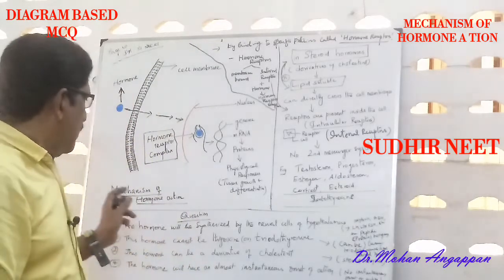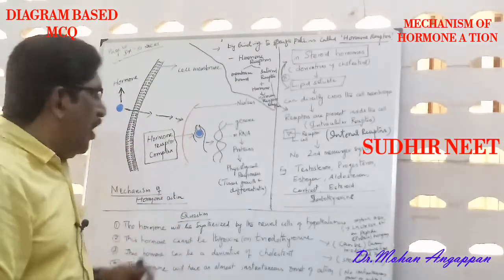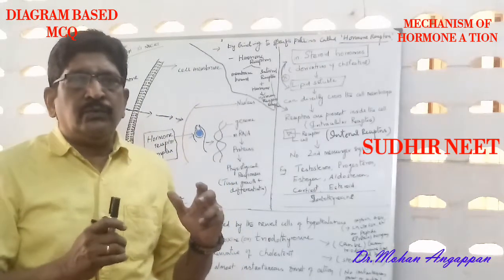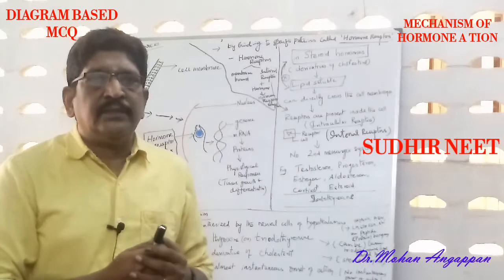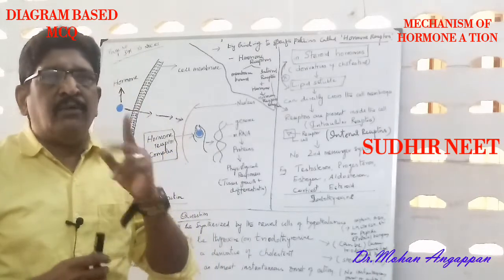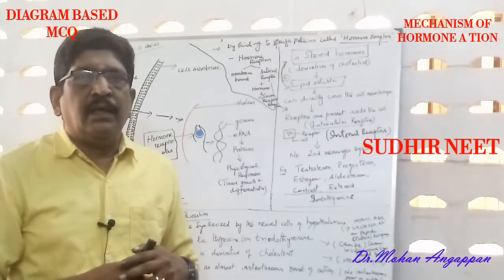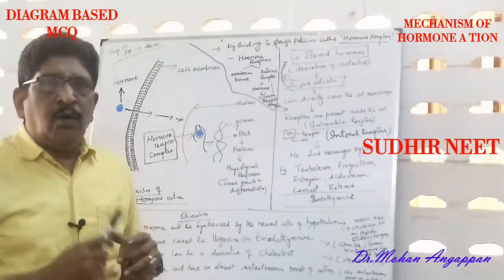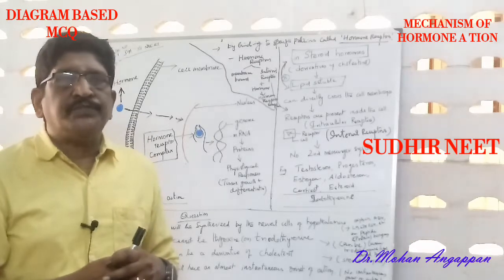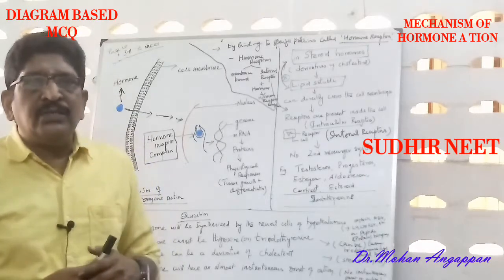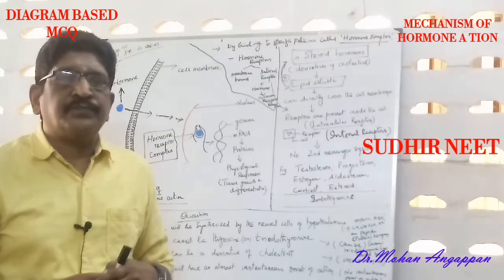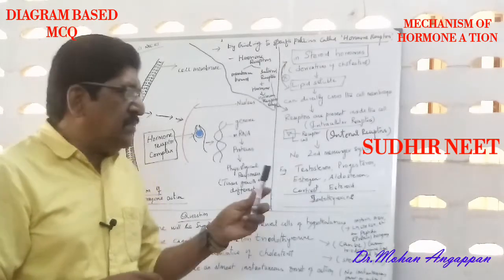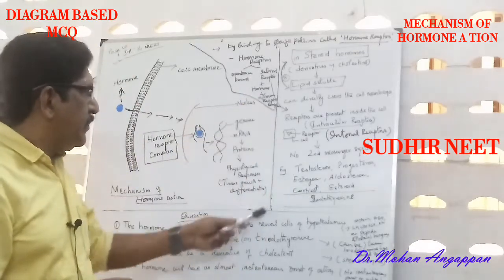To study this mechanism of hormone action, we have to know the basic things. That is, there are two types of hormones. One, peptide or protein hormones. Another, steroid hormones. Now let us come to the question.